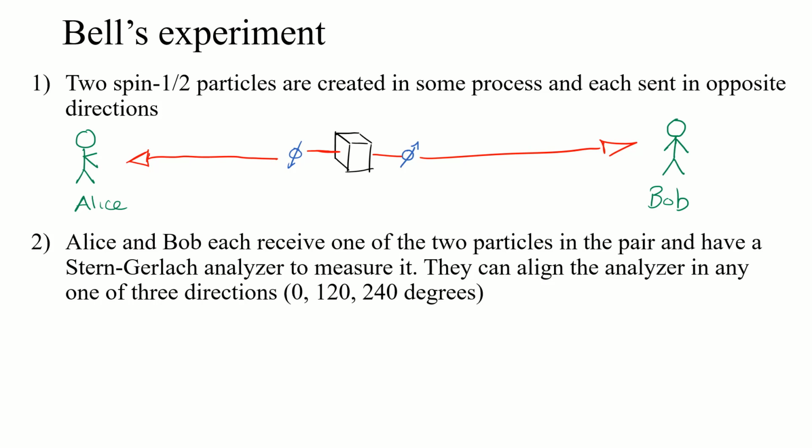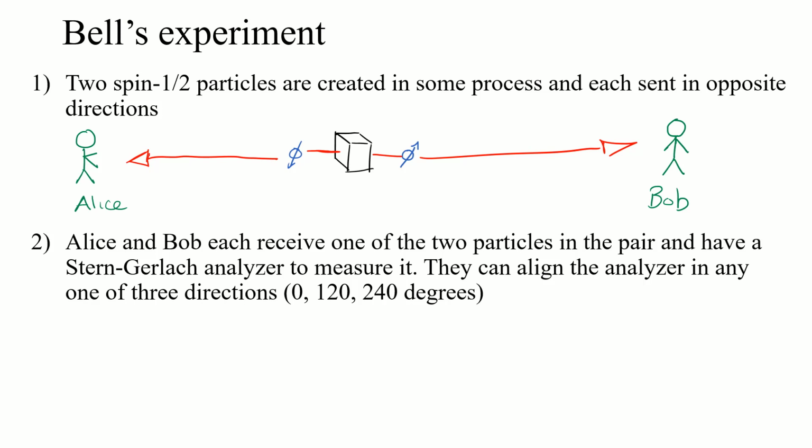Let's say you have two spin 1/2 particles that are created in some process and sent in opposite directions. So they go out there. Now we put two people, Alice and Bob, at opposite ends, each receiving one of these spin 1/2 particles. They both have a Stern-Gerlach analyzer to measure it. And they agree, they can align it any which direction, but they agree to align it in one of three directions. 0, we'll say that's along the z direction, or 120 degrees or 240 degrees in that plane, right?